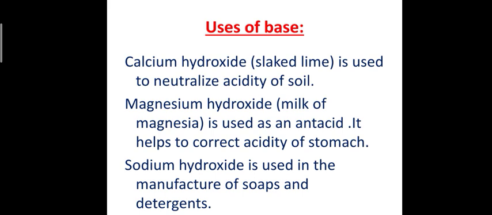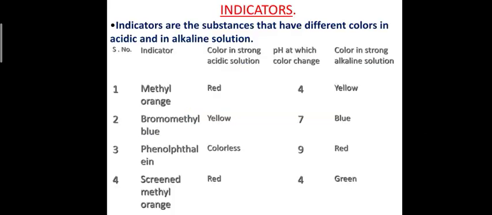Next is uses of base. Generally, calcium hydroxide, slaked lime, is used to neutralize the acidity of soil. Next, magnesium hydroxide, that is milk of magnesia, is used as an antacid. It helps to correct acidity of stomach. And the last, sodium hydroxide, is used in the manufacture of soaps and detergents.